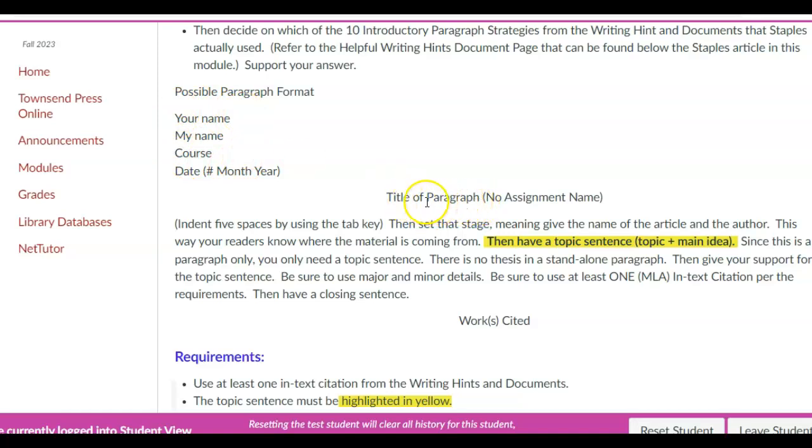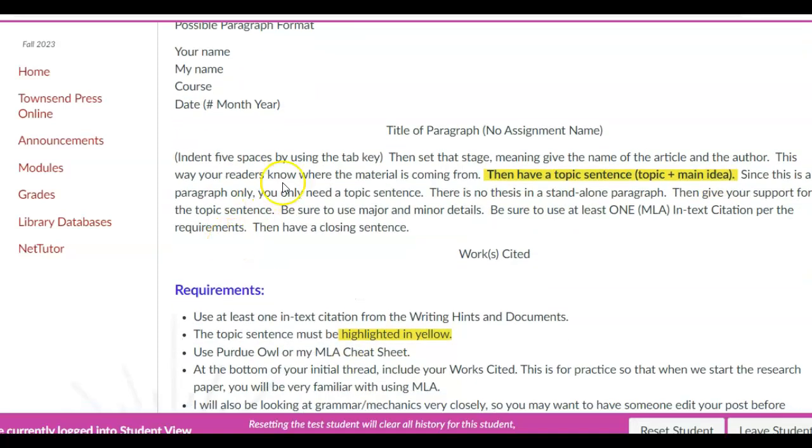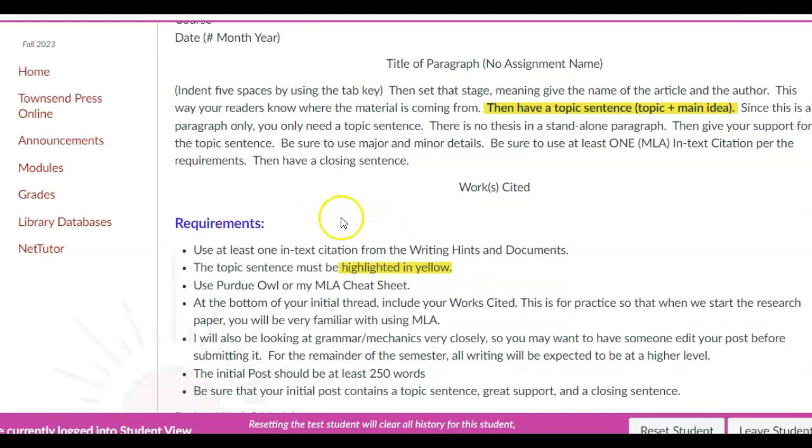Now, for the thread, if you don't want to center the title in the discussion board itself because it's hard, just put the title over here. Okay? And then again, for the thread, if you can't indent, because sometimes the formatting within the thread itself gets messed up. However, when you use this as a document and submit it, it's going to be double spaced and you have to center these.